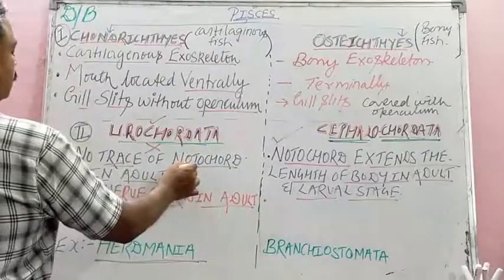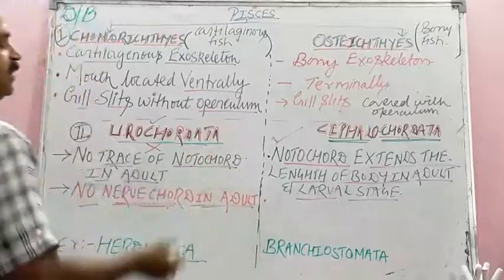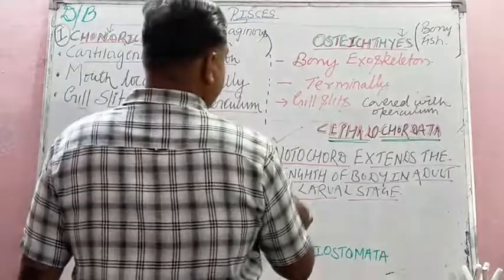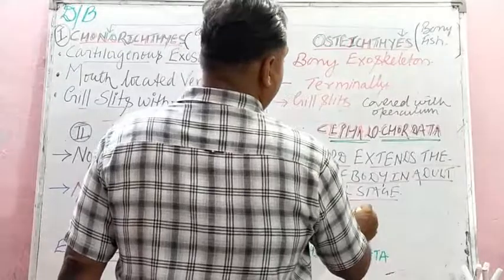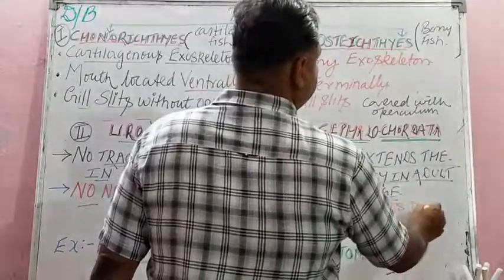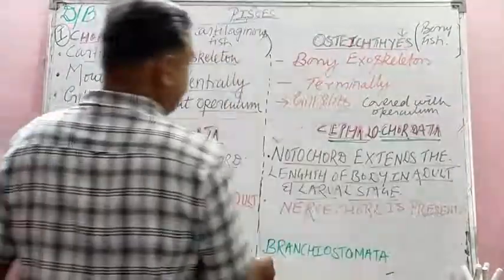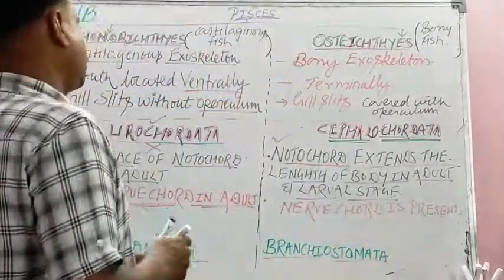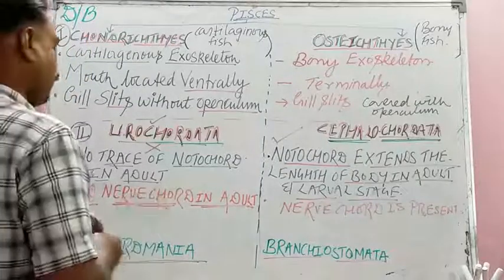Now notochord, okay, and nerve cord. These are the two different points. Here no nerve cord in the adult, and here the nerve cord is present. That is your spinal cord, the nerve cord is present. And the best example is Branchiostoma. In this, students, I can explain one more difference.